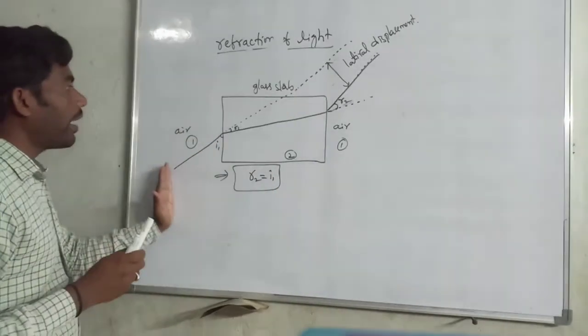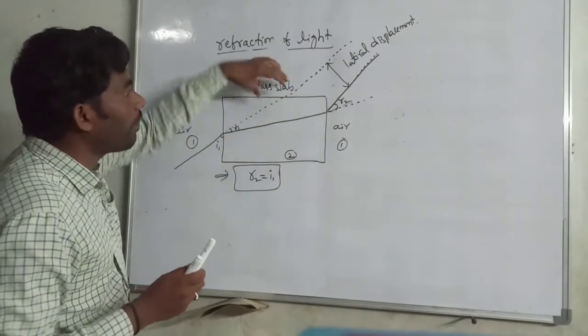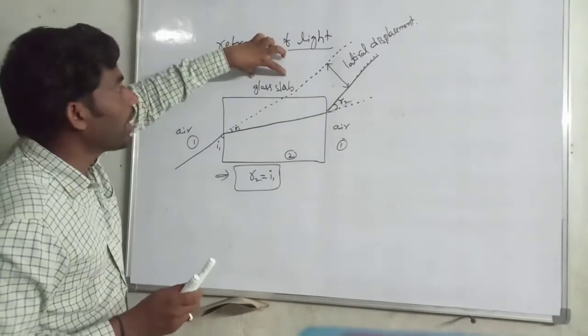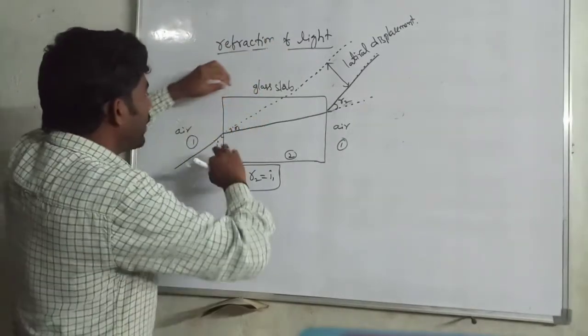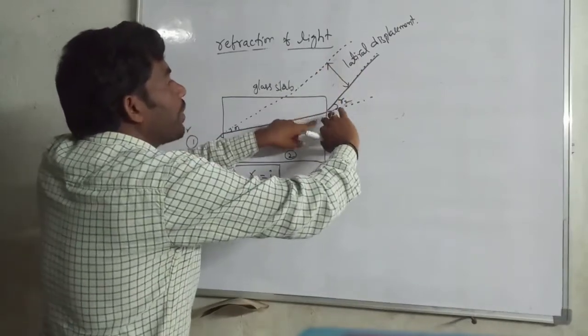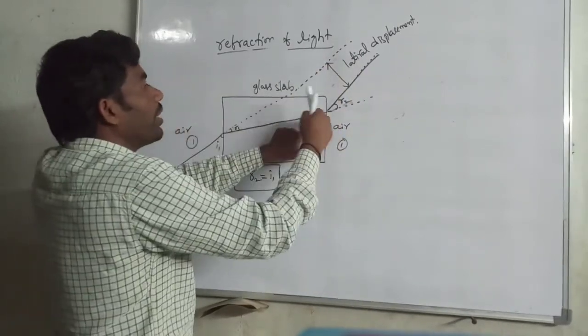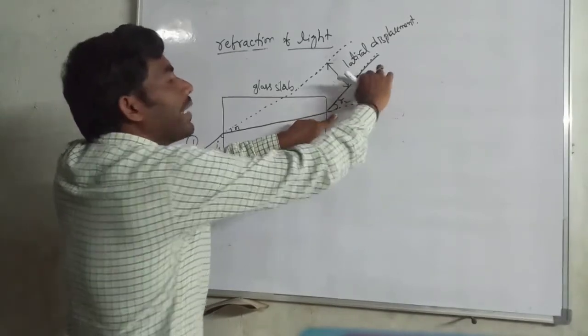Whenever a light ray passes through the interface of one medium into another different medium, the ray that comes out of the medium is the emergent light ray.